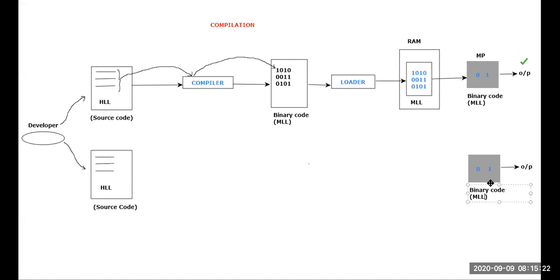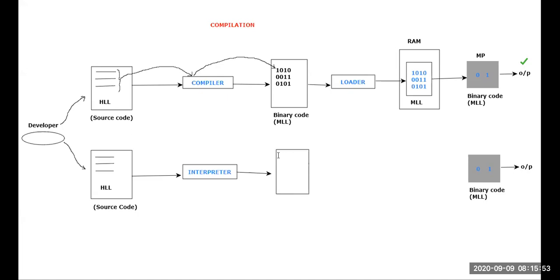Okay, sir, how will this interpreter be used, or how will the data be converted? If you ask me, it is very simple. Interpreter is also a system software. I would like to write this happens to be interpreter. Interpreter is a system software which will take this high level language code as the input and it will also produce the machine level language code. I will just tell this happens to be the machine level language code or binary code.